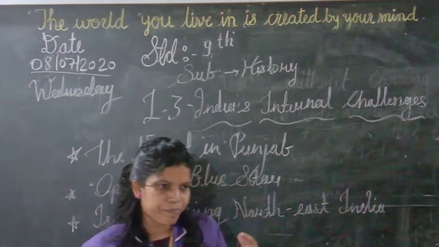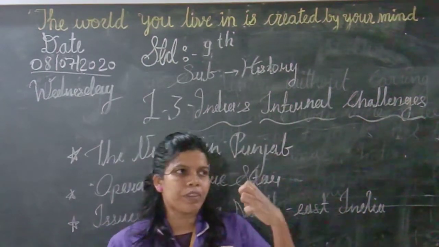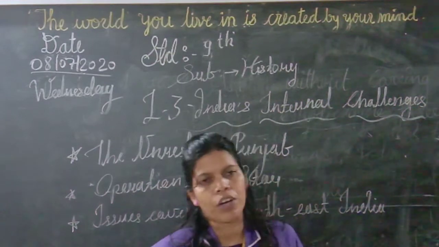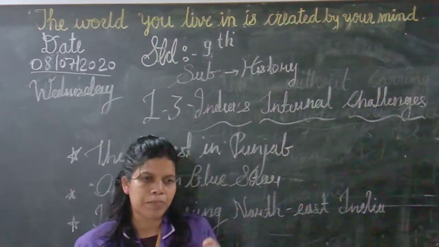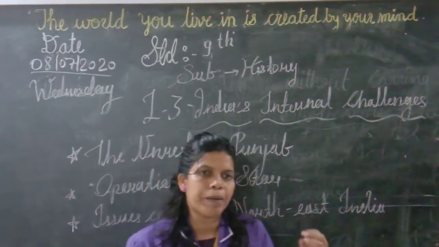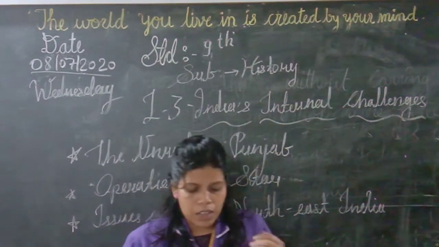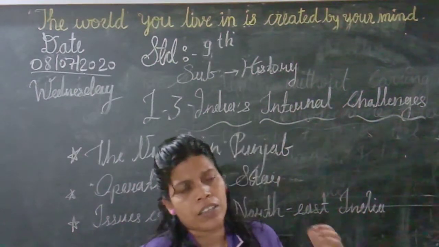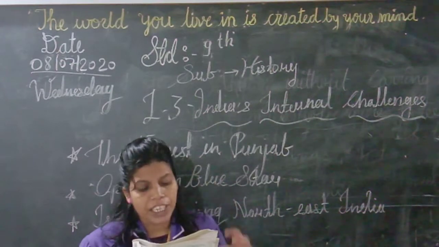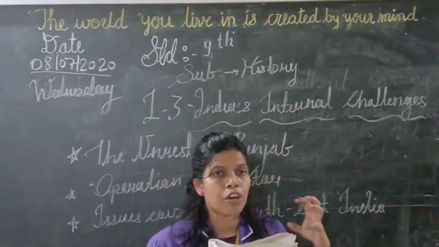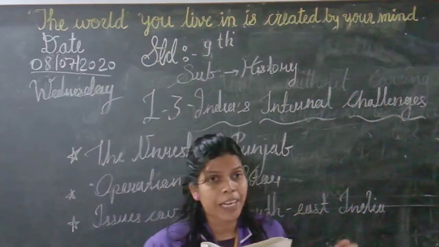Now, they also demanded that the Punjabi language should be spoken in the whole of Punjab, which means they demanded that Punjabi should be compulsory in Punjab. Then the third demand was that the recruitment of people from Punjab in the Indian Army should be increased.